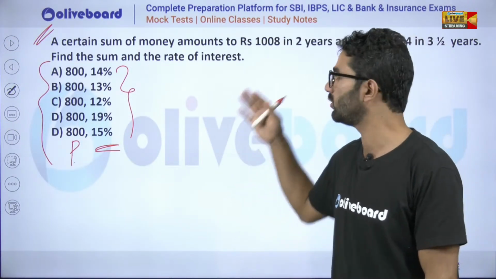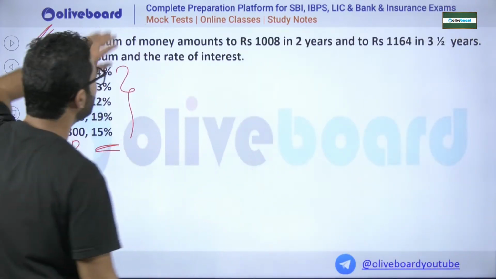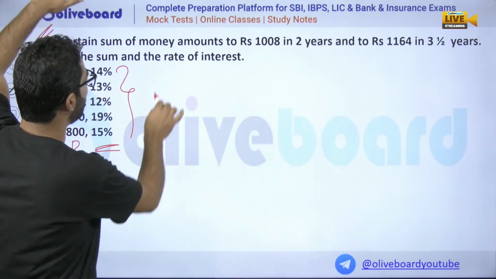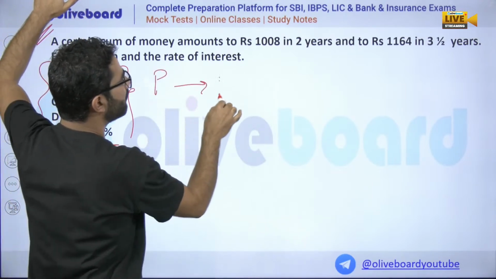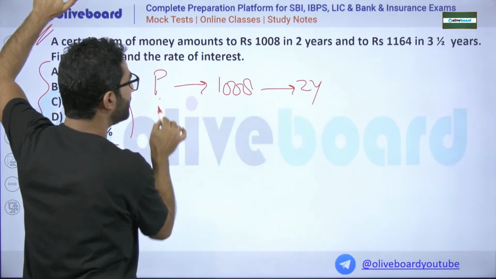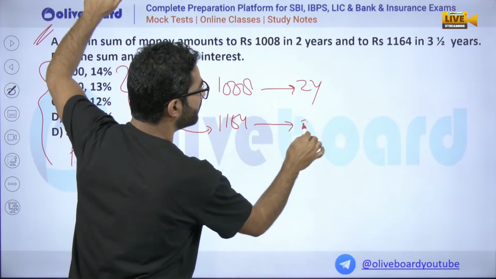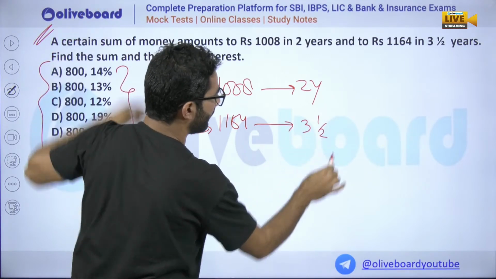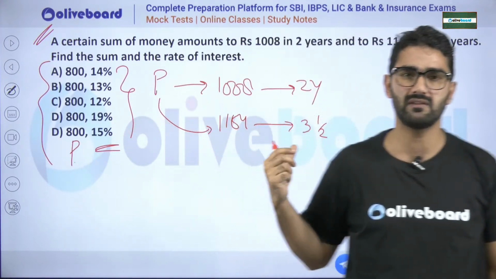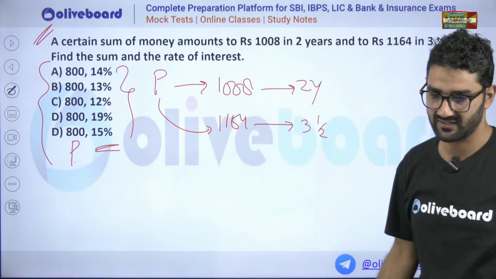You should know the procedure for this question. It is given that a sum becomes 1008 in 2 years. But the same principal becomes 1164 in 3.5 years, or 3 and a half years. So we have this relation, and we have to calculate the sum and the rate of interest.